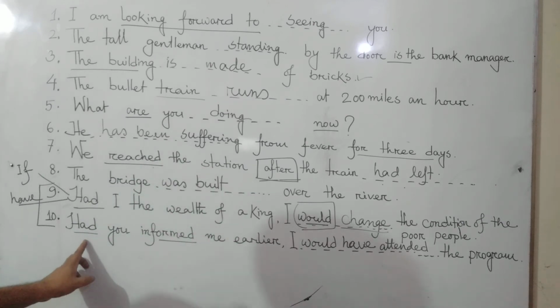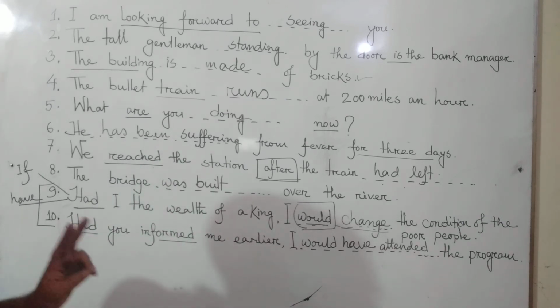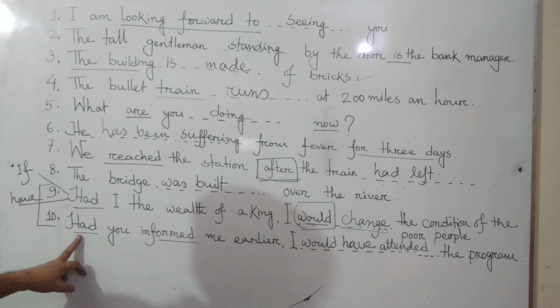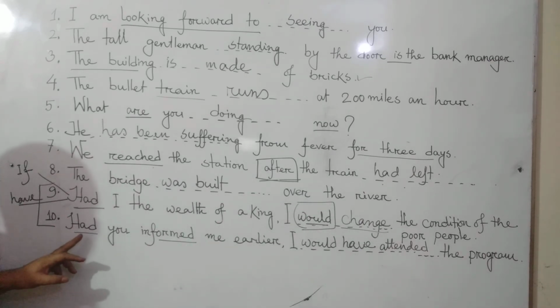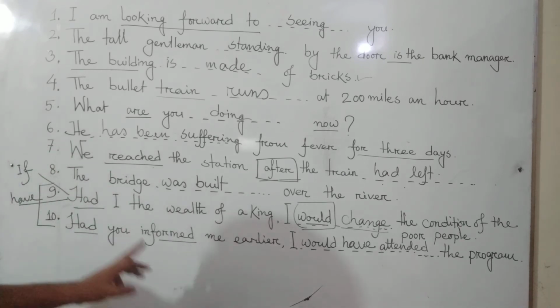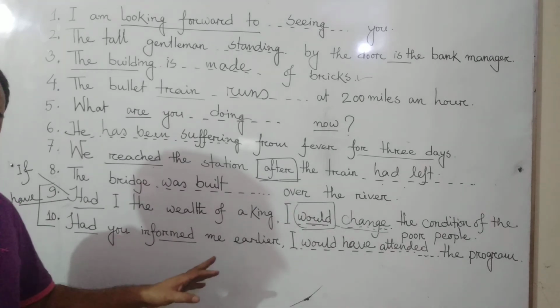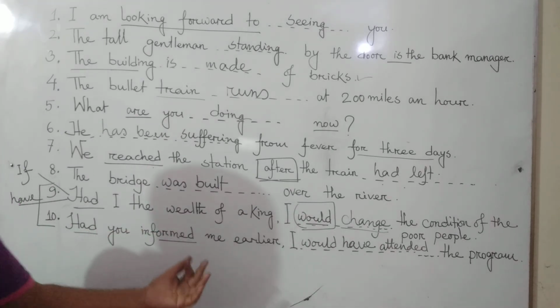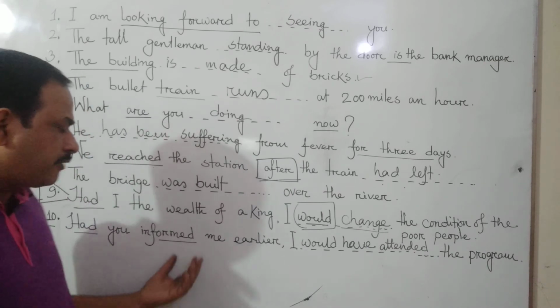Here "had" also has double meanings, that is, if plus the auxiliary verb had. So it is, if you had informed me earlier. Instead of this sentence we can say, "Had you informed me earlier," with the same meaning. So it is past perfect tense.